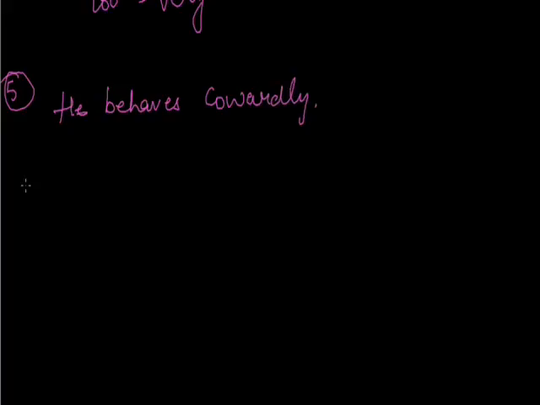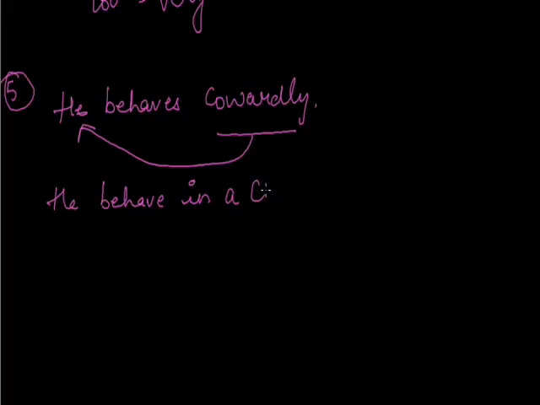Okay? Now, fifth rule. He behaves cowardly. Suppose we have a sentence like this, that he behaves cowardly. Now here, this is an adjective because it is modifying he, which is a pronoun. Here it is not an adverb. Now how would you make an adverb out of this? So he behaves in a cowardly manner.